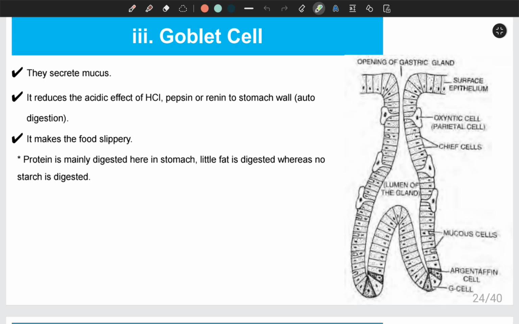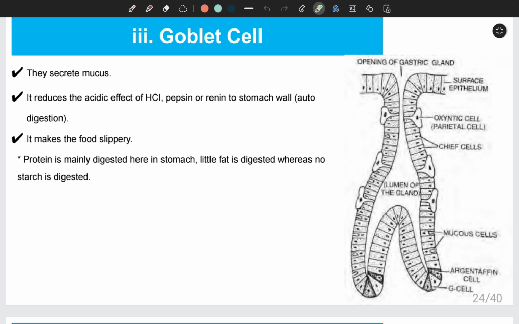Because if the mucus does not cover the wall of the stomach, then the hydrochloric acid and these enzymes may start consuming the wall of the stomach, and that is called autodigestion. So it helps to reduce the impact of those chemicals, hydrochloric acid and enzymes. Similarly, the mucus produced by the goblet cell makes the food slippery so that it can easily pass from the stomach to the duodenum.